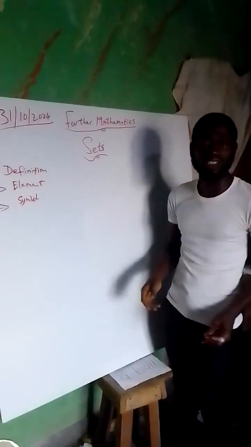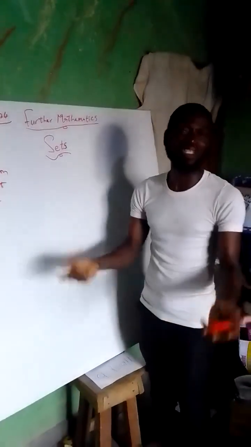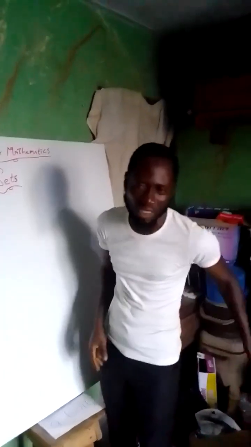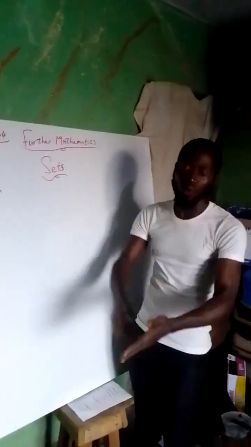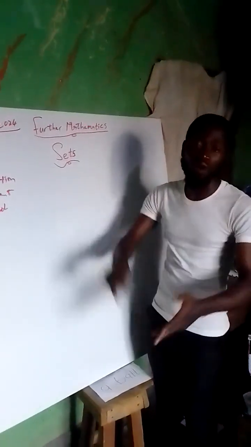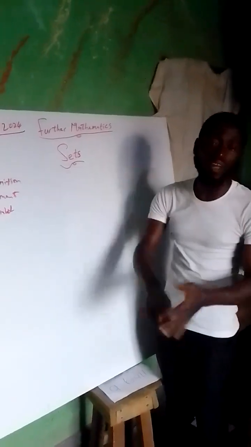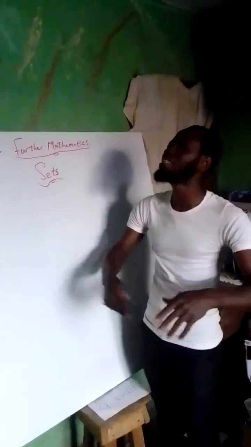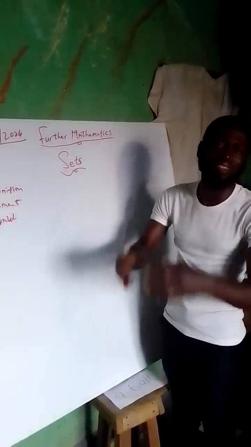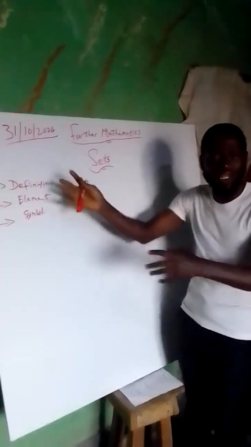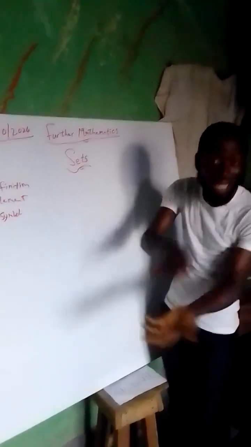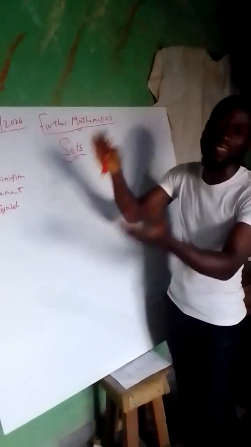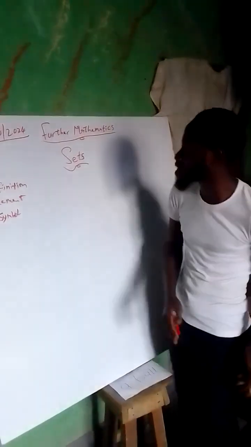Then some of you will be wondering, why are we calling it a mathematical set? It's because it's the collection of things that we use for mathematics. A collection of pencil, razor, blade, cleaner, sharpener, compass, divider, all that we are using, we collect from different areas and pack into one pan. That's why the collection of things becomes a set, a collection of mathematical tools that we are using.